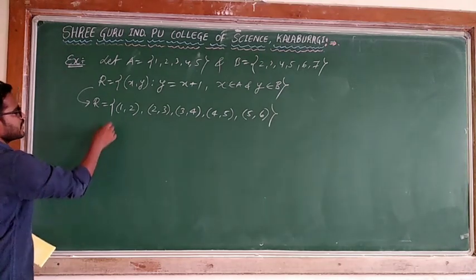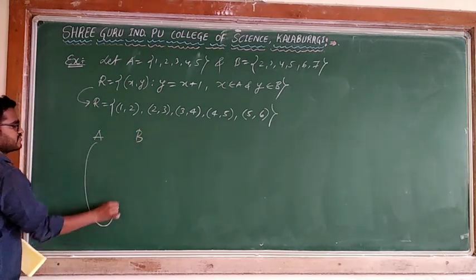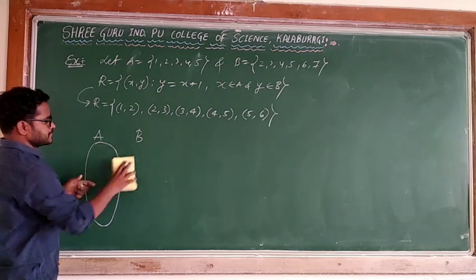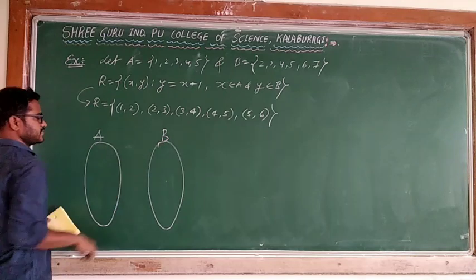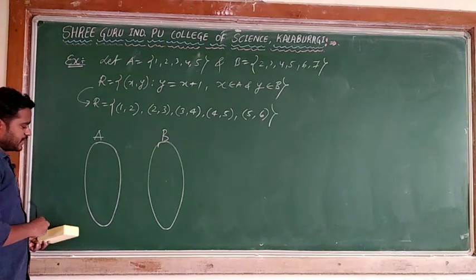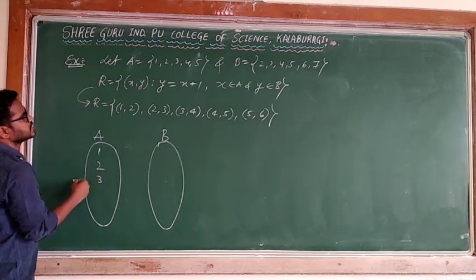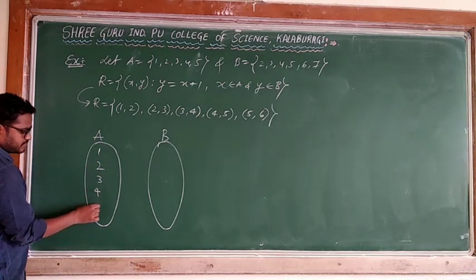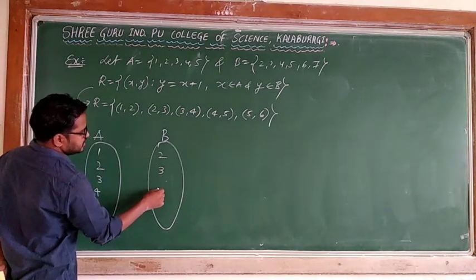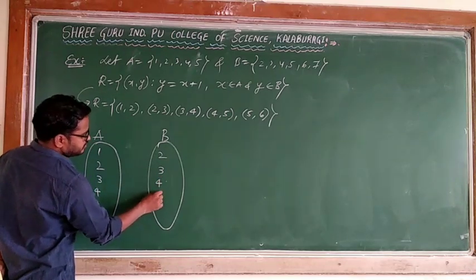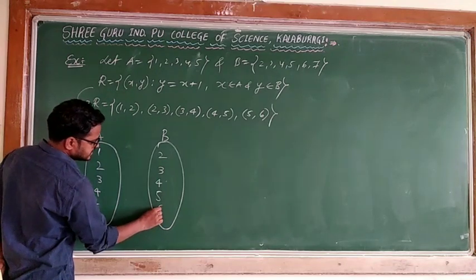Now I can take this diagrammatically. This is A, this is B. I will form an arrow diagram. This is the set. Here I will write 1, 2, 3, 4, 5. Here 2, 3, 4, 5, 6, 7.